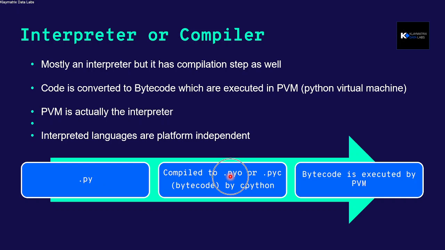Now, technical details of this we can cover in some other video, but to keep it really simple so that everybody can understand, let's think of a .pyc file as an intermediary file or step between your code and the final execution. Then this bytecode, the .pyc file, is executed by the PVM, which is the Python virtual machine. This Python virtual machine is actually the interpreter that we just discussed. And interpreted languages are platform independent, so they are very versatile.